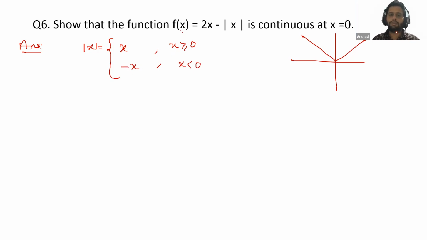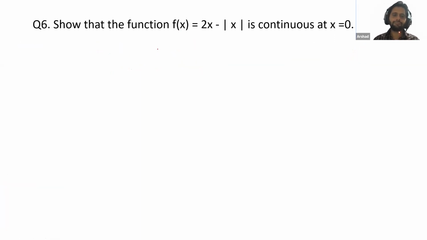So all of you, please check here. We have a modulus function. What is actually a modulus function? First, we will discuss this one. If you put any value inside this modulus, you will always get a positive value. If you put a negative value, you will get a positive. If you put a positive value, you will get a positive value. So how does modulus always give a positive answer? There must be some formula.